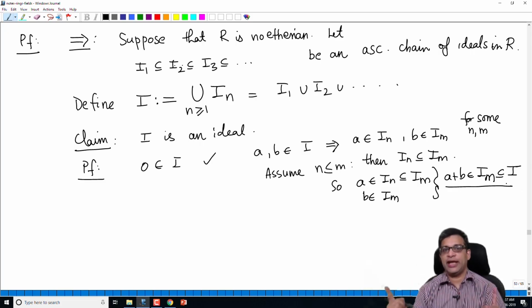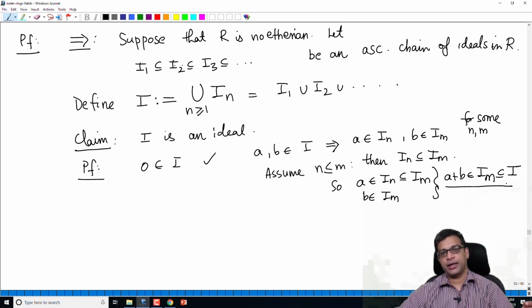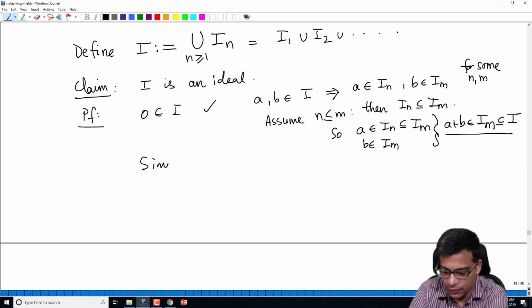This is where the chain is important. One element is in In, one element is in Im. Unless you are able to compare In and Im, you can't conclude this. So A plus B is in Im. Similarly, I will leave this for you. You can quickly check this. If needed, stop the video